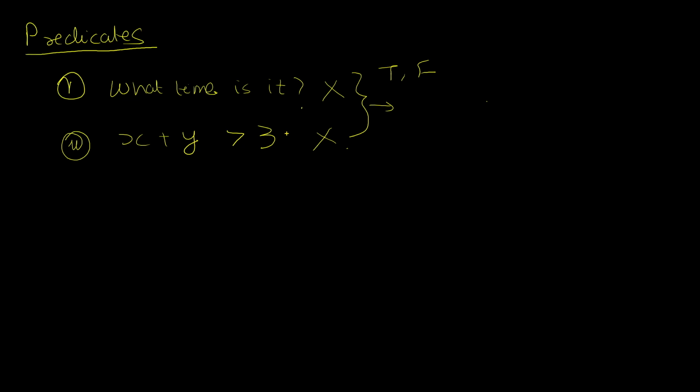But if you think about it, the nature of this sentence is definitely different than this one. We can never resolve this sentence, what time is it, into a true or false, because it is not the nature of this sentence to be resolved that way. But if I look at this one, something's definitely different. Because all I'm missing is the values for x and y, and once those are given, this exact statement will be able to be resolved into a true or false. So there arises a necessity to study these kind of statements, and we call these predicates. So a predicate is any statement that cannot be resolved immediately into a true or false, but it could be if the values for its composing propositions were resolved.